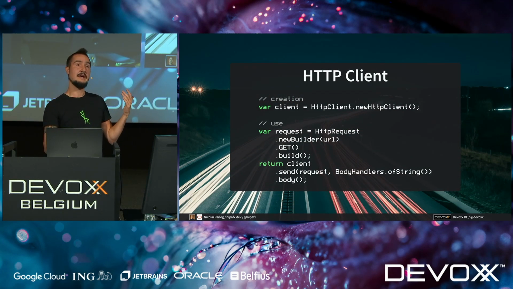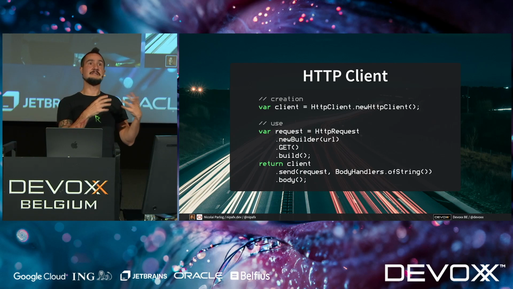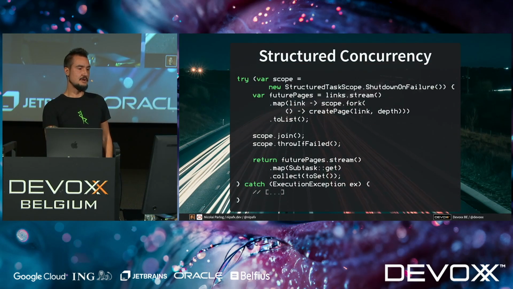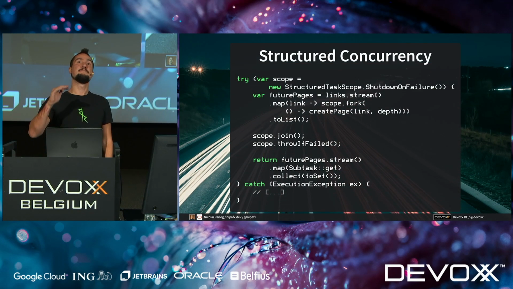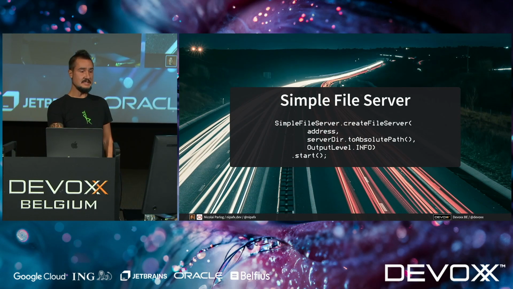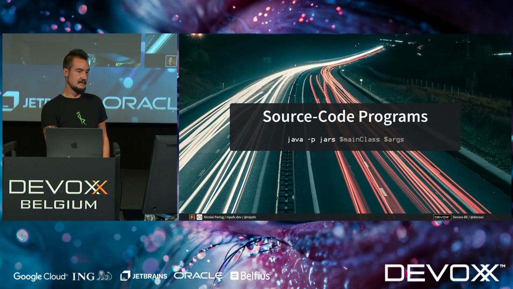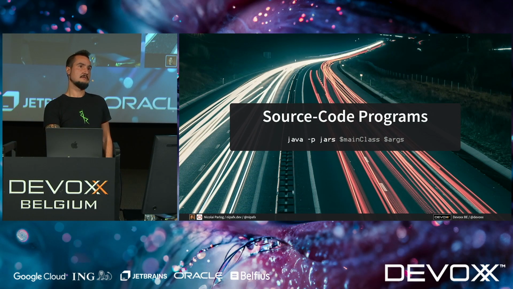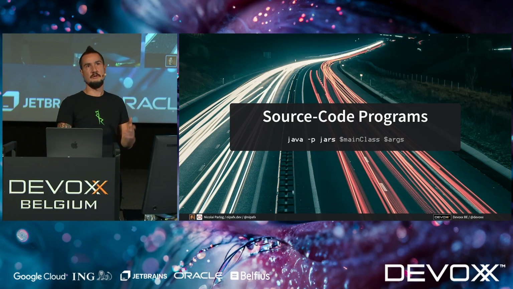We used a new HTTP client, which builds on the idea that you build something that you can then reuse across threads. And we did not use anything like send async because we use structured concurrency to fire off all of these in parallel and to collect the results later. We used a simple file server to present the results, and we just used the java -p jars main class and args to launch this, you know, if you're in a pinch.